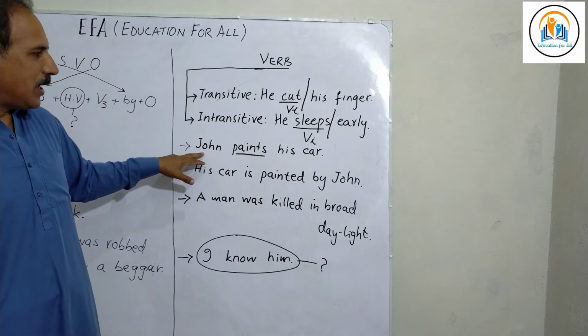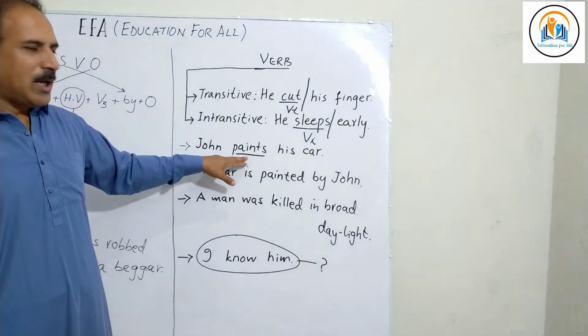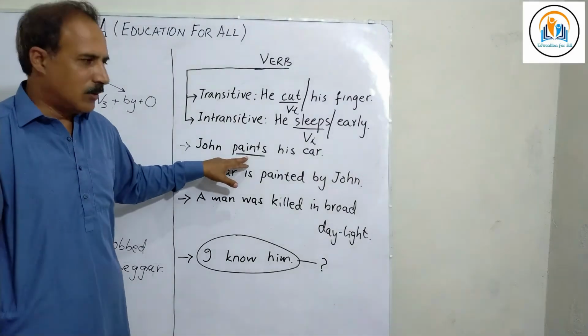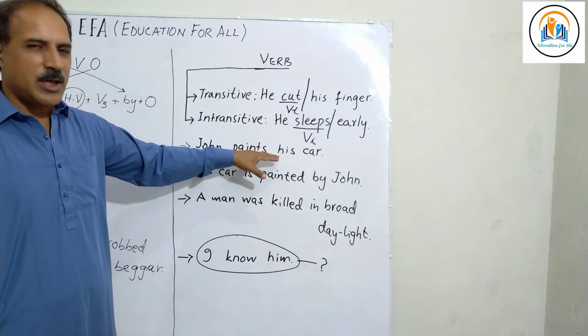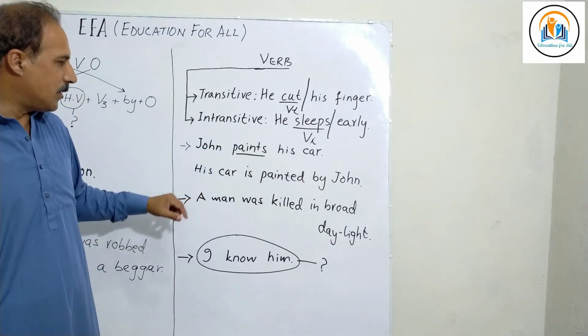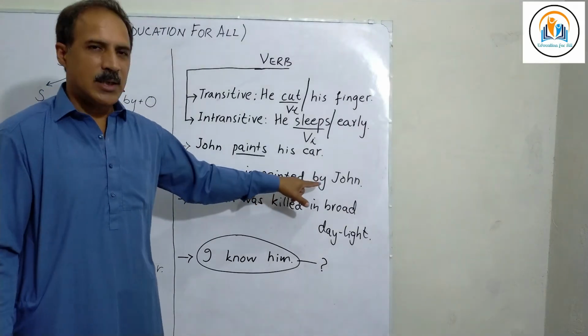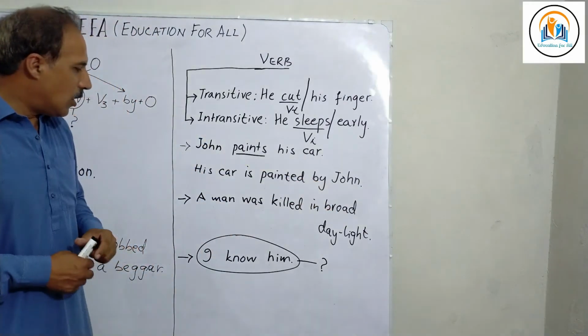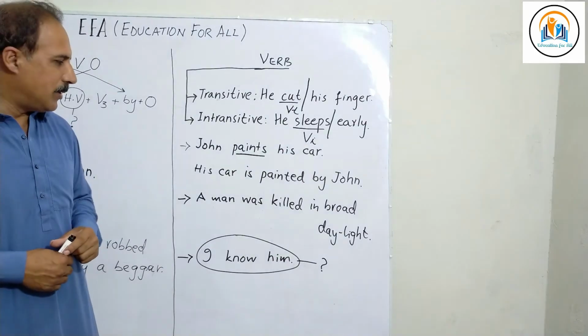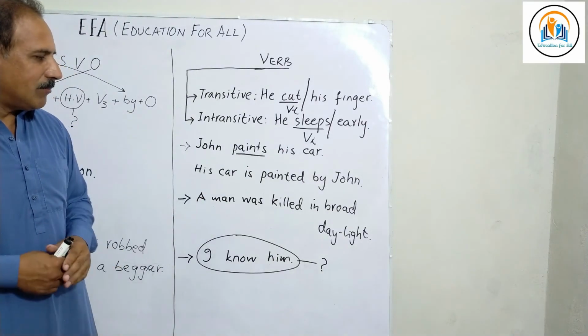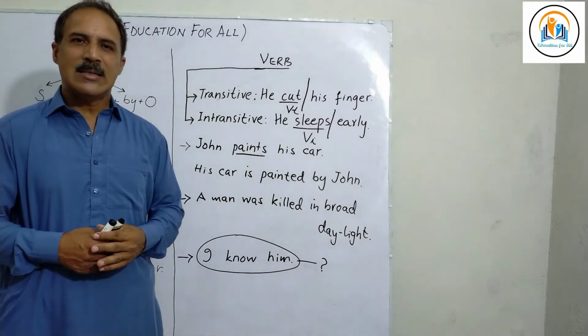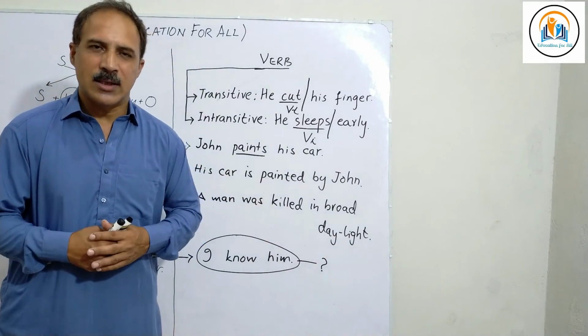Now, John paints his car. Paints is a transitive verb. Therefore, we can change this sentence into passive construction. His car is painted by John. Now, I have written one more example here. A man was killed in broad daylight. This is already a passivized sentence.